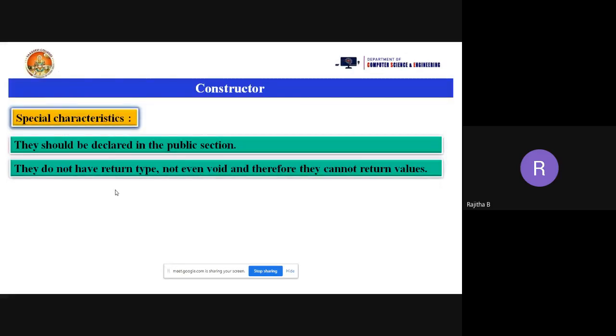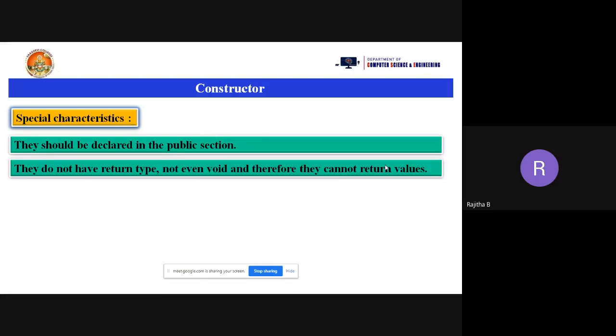Then they do not have a return type, not even void, and therefore they cannot return values. Suppose you are taking the read function, I can take the void return type. If you are taking the display function, I can take the void return type. Suppose I want to return values from the function, in that case, int add of 10, 15. I'm performing the 10, 15 addition, and I'm returning the result to the function call. Like that you can take the function return type.